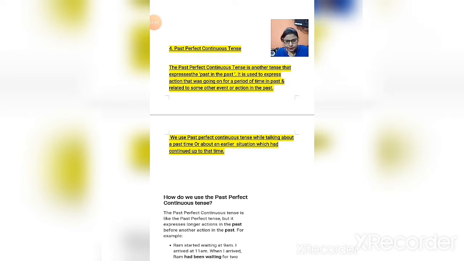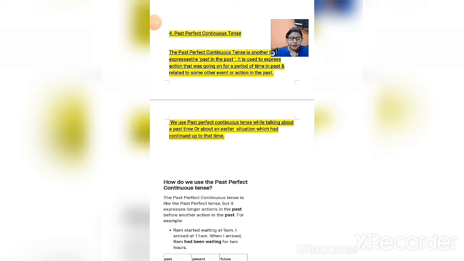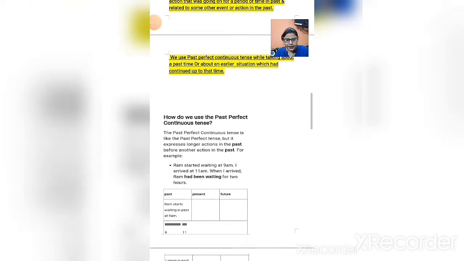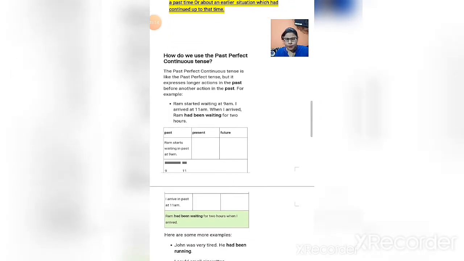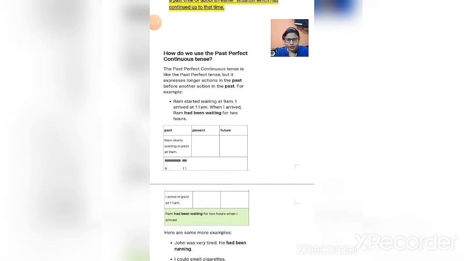That is the only difference between past perfect and past perfect continuous tense. Past perfect tense is just talking about an action that was done before another action started in the past, but past perfect continuous is talking about that earlier action that was done and also continued for a duration of time in the past. Let us understand in detail how we use the past perfect continuous tense.